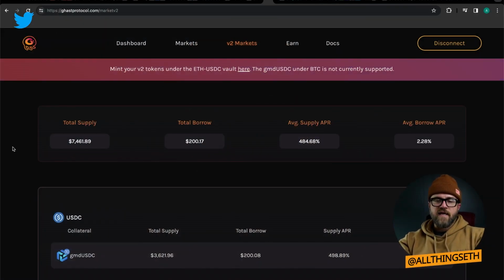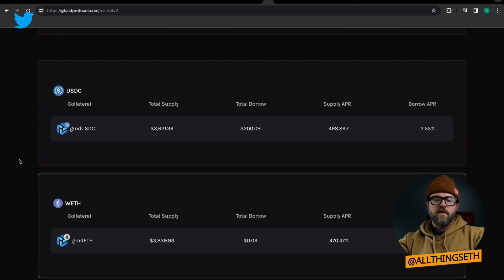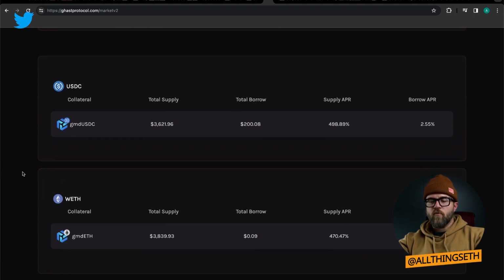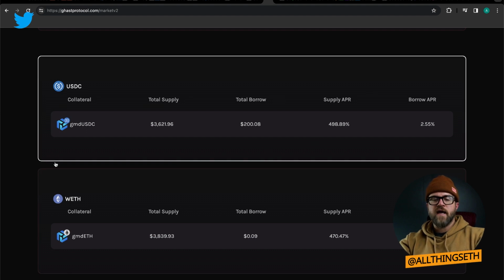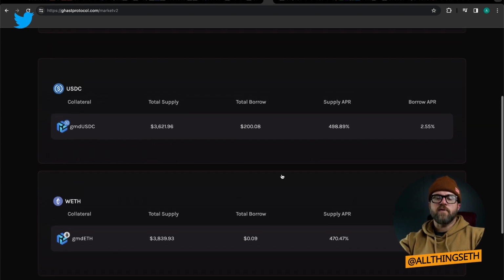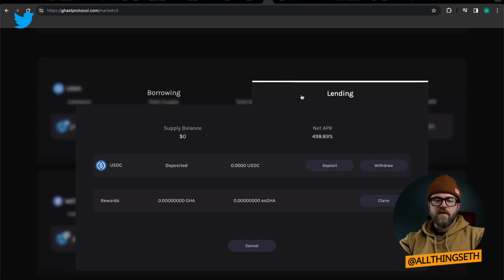Here is Ghast protocol. These two new markets are here. These are lending markets, but what I want to specifically talk about is we're looking to bootstrap liquidity. So we've got a little bit of liquidity in both of these markets, not a lot of borrow TVL yet, just getting started with this. But if you go to any of these markets, you can go to the lending tab here and hit deposit to get 498% on your USDC.